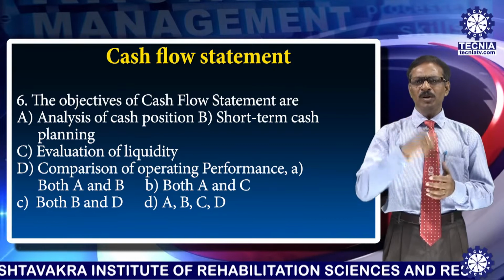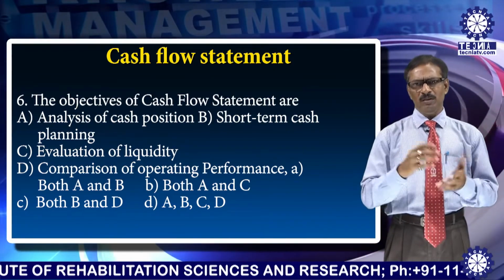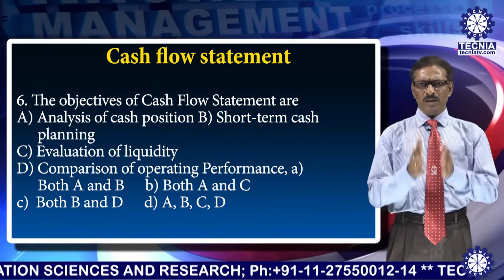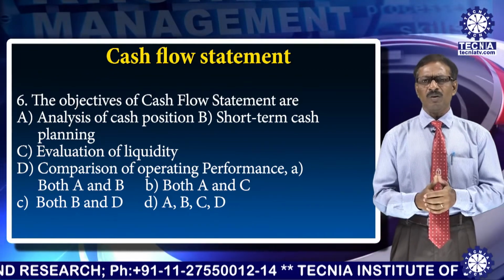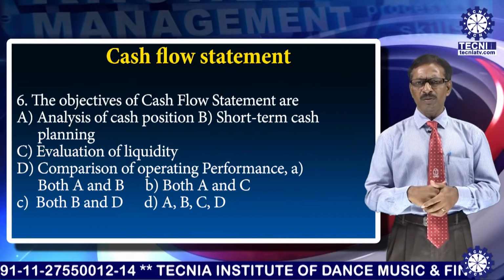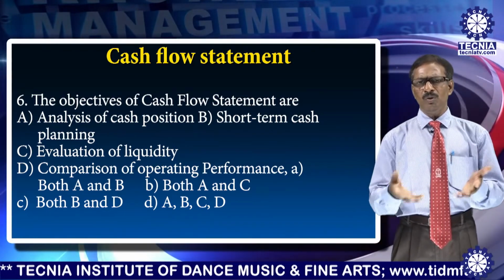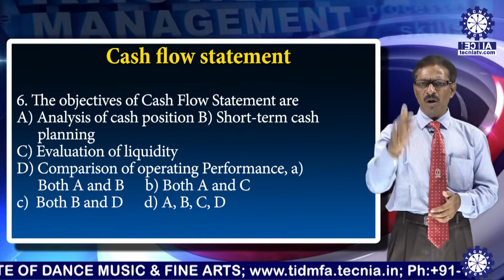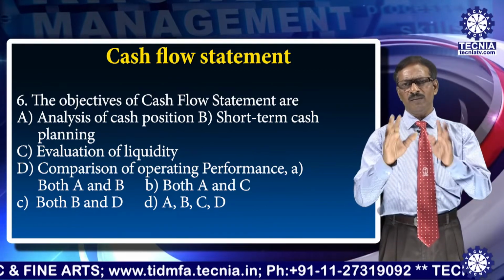Yes, it is D, where all the activities apply. Analysis of cash position, the cash flow statement does that. Short-term cash planning is inbuilt, it is the main objective of the cash flow statement. Evaluation of liquidity means mainly short-term liquidity, and comparison of operating performance, because the main activity is operating. So it is actually the fourth option, all the items A, B, C, D come under the objectives of the cash flow statement.